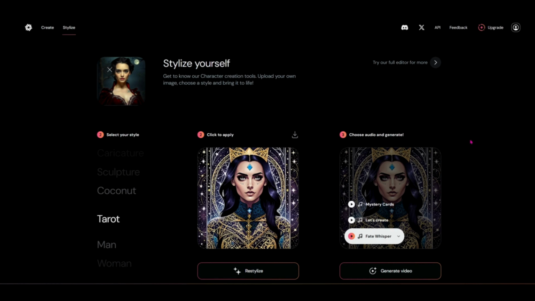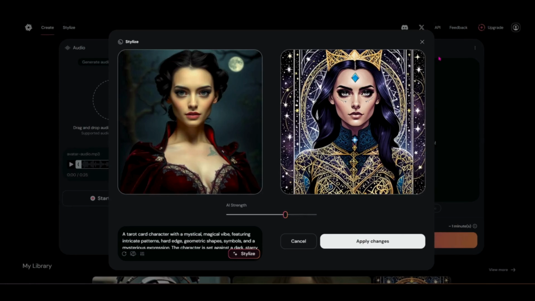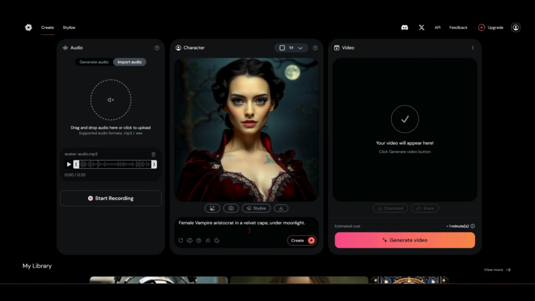So I could put that on, but I don't really want to do that. I have enough customization where I am using my own song. So we'll come back up here to the try the full editor. And you can see again, it brings up that side-by-side comparison, so you can decide which one you want to use. I think we'll stay with our original vampire though, and go ahead just to show you how you can put on your own audio here.